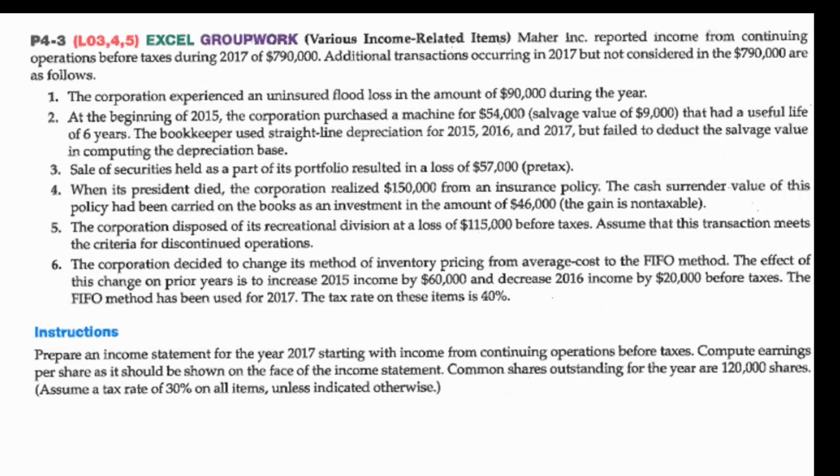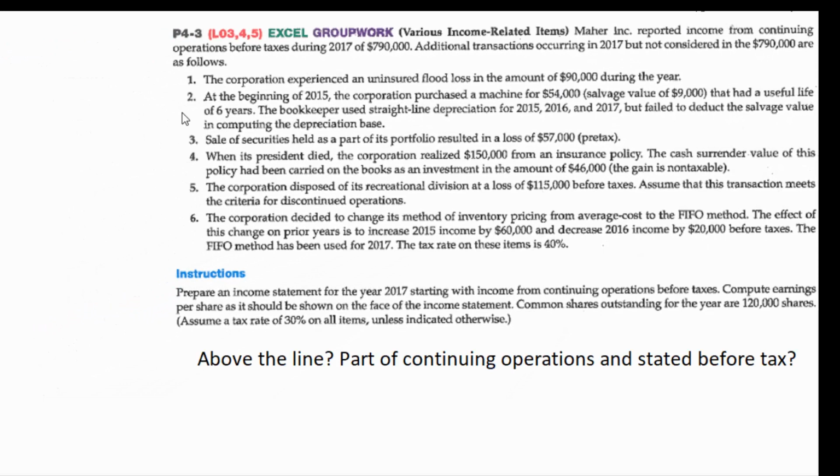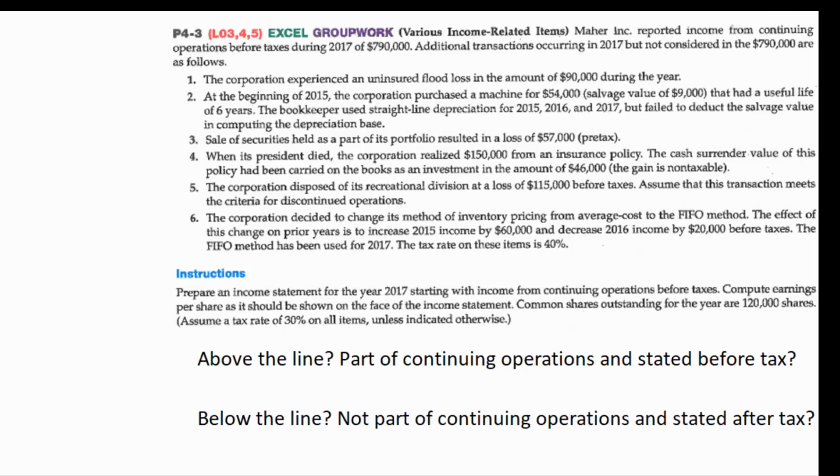Okay, let's do this problem together. The bookkeeper has income from continuing operations before tax of $790,000. And there are 6 items, some of which are going to be used to fix that. So as I read through this, why don't you do me a favor and think, is this an item that's above the line of continuing operations and hence stated before its tax implication? Or is it below the line, income from continuing operations, and hence stated after tax? And you should be offended by those two questions because I just told you the only thing that shows up below income from continuing operations anymore are discontinued operations.